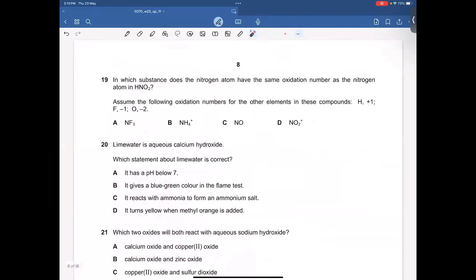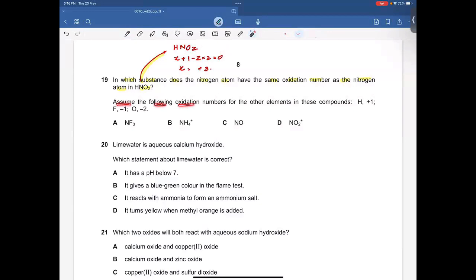Question number 19, guys. In which substance does the nitrogen atom have the same oxidation number as the nitrogen atom in HNO2? First of all, let me get the oxidation state of nitrogen in HNO2. Let's suppose nitrogen is X. Hydrogen has a charge of +1. Oxygen has a charge of -2, and we have two oxygen atoms, so times 2. Since the molecule is neutral with no overall charge, the sum equals 0, then X equals +3. So technically, I need to check which option has a +3 oxidation state of nitrogen.